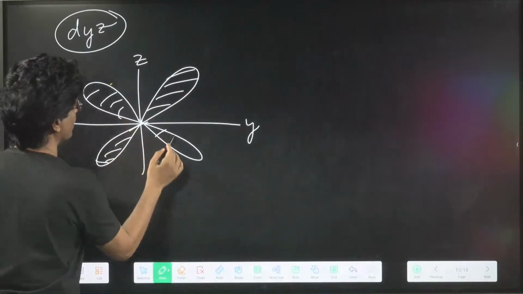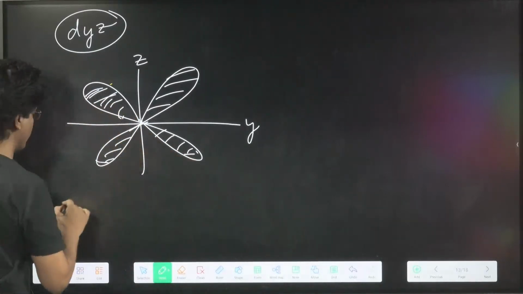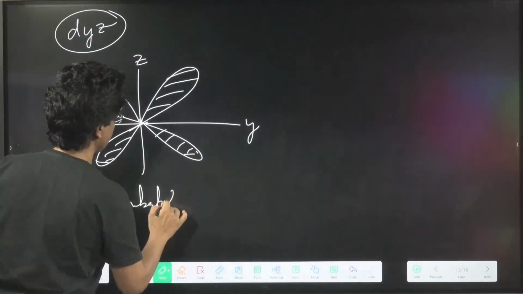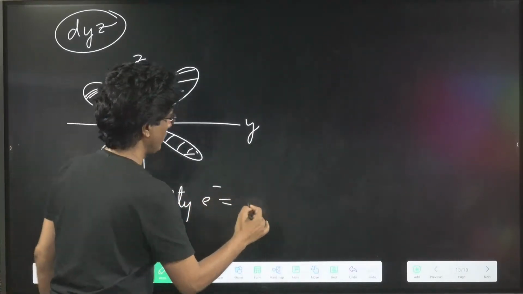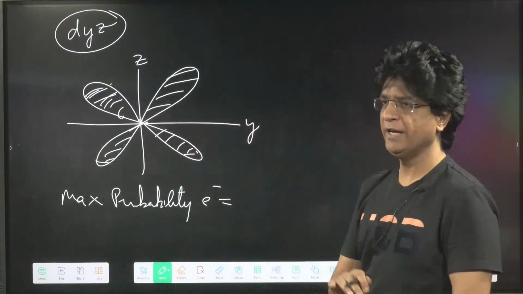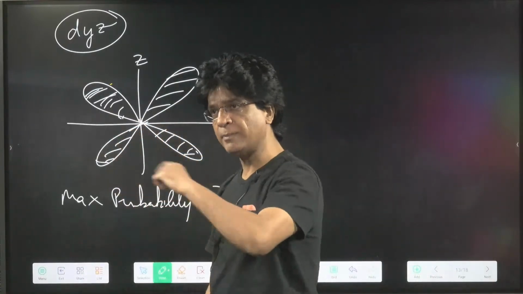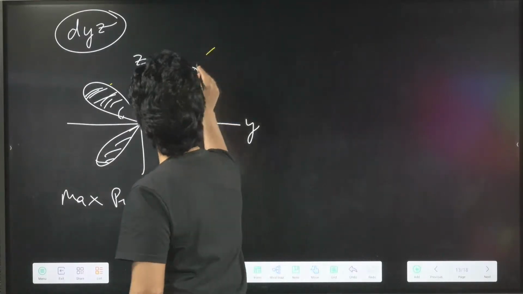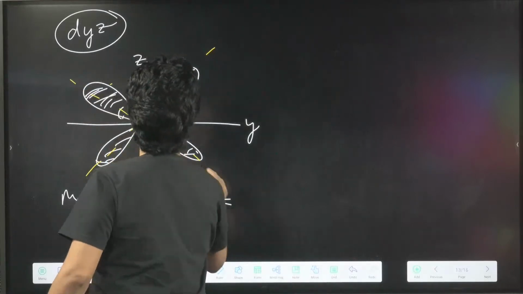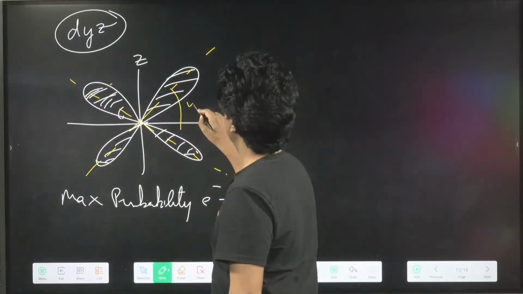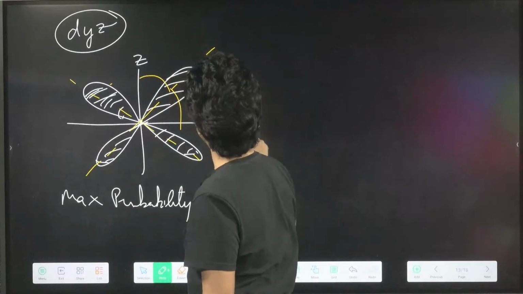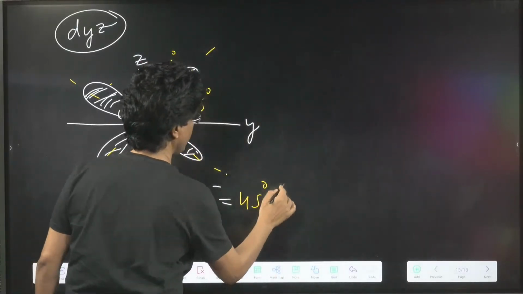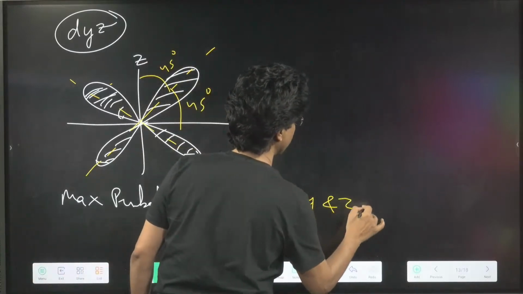Come on, boys and girls, now. You have to tell me the maximum probability of finding electron, where will it be? First answer, maximum probability. No, I'm not asking about nodal planes. It will be 45 degree to the y-axis and 45 degree to the z-axis. 45 degree to the y and z axes.